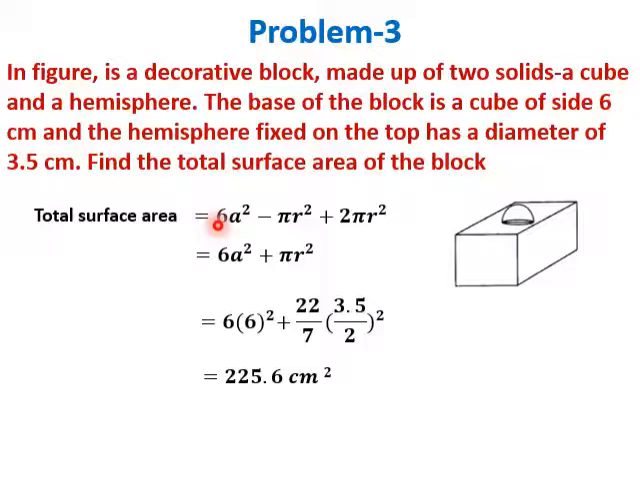So this is the surface area of cube. We have added the surface area of hemisphere. Minus pi r square is the surface of the circle, which is hidden because hemisphere is put on that. So we find 2 pi r square minus pi r square as pi r square. Now we substitute a as 6 and r as 3.5 by 2, since 3.5 is the diameter. On calculation of this expression, we get total surface area as 225.6 centimeters square.